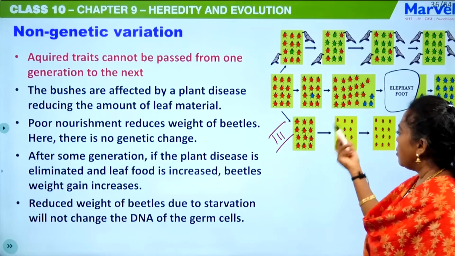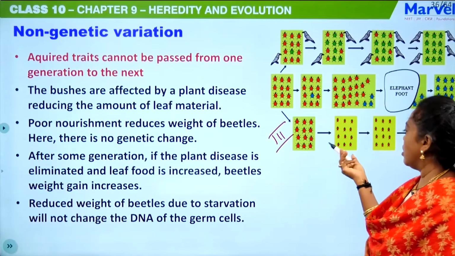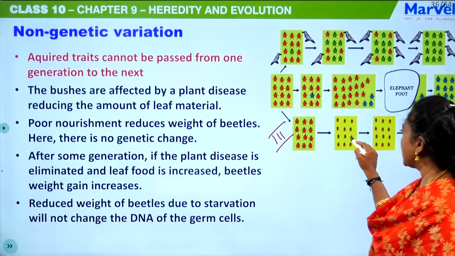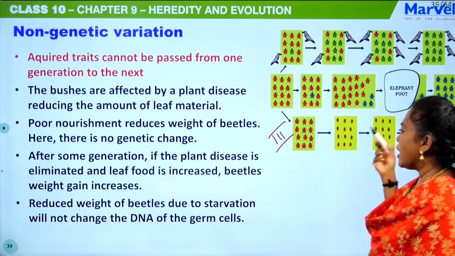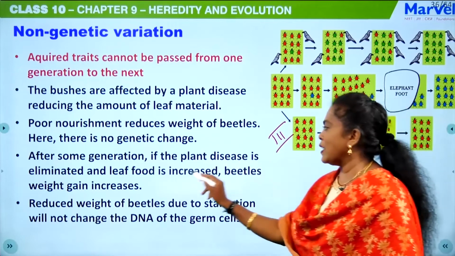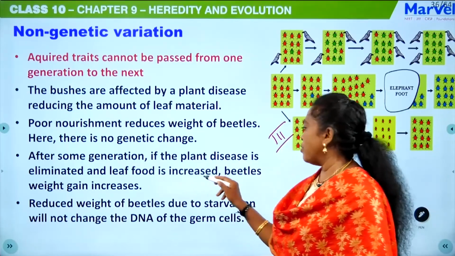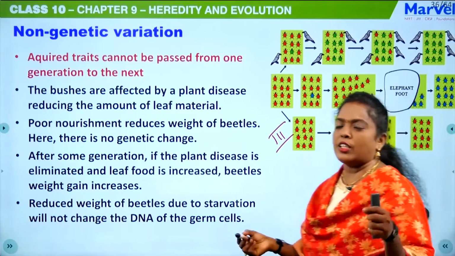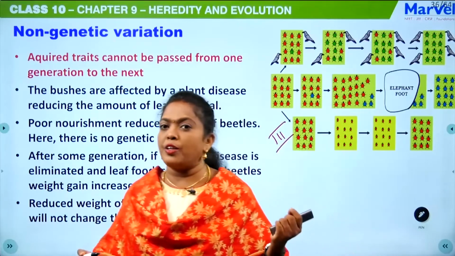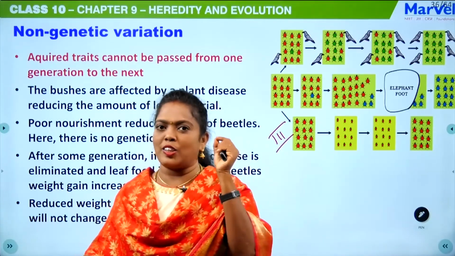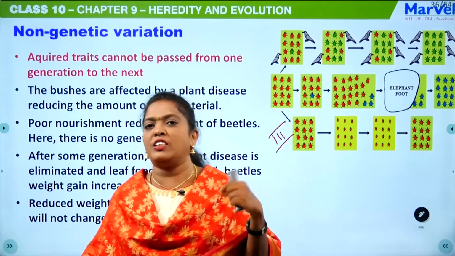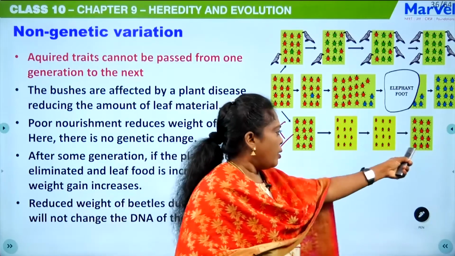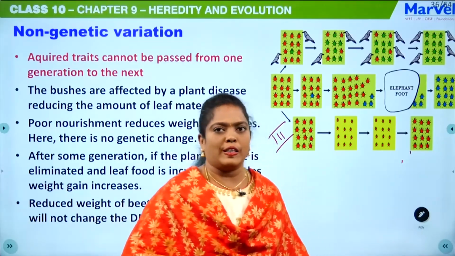Non-genetic variation. Due to plant disease, there are no leaves for these beetles to eat. So it got reduced in size. And after some generations, if the plant disease is eliminated, the leaf food is increased, so the beetles will gain weight. For some generations it is poorly nourished, so the weight will be reduced. But it has a good gene, a weight gain gene inside the body. So once the condition is stabilized, the weight of the beetle will increase again.